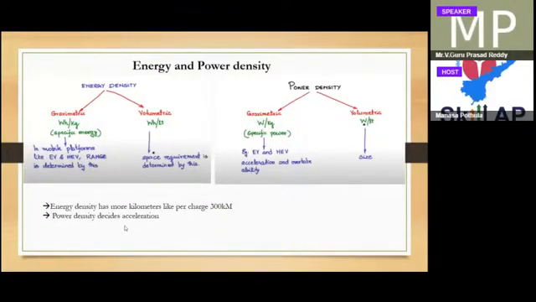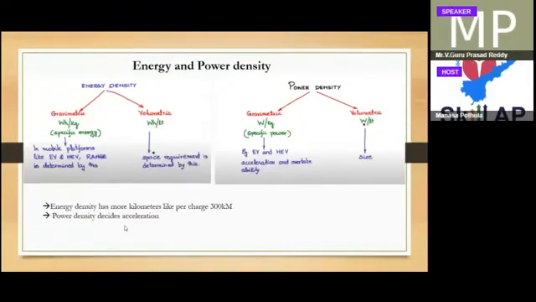So again, going to the energy density and power density. What is energy density? What is power density? Energy density is represented in two ways: gravimetric and volumetric. In the same way, power density also has gravimetric and volumetric. Gravimetric is nothing but watt per kg. We'll see some battery examples where we can see how much power we can get per kg. We'll see these energy densities and power densities in some examples.